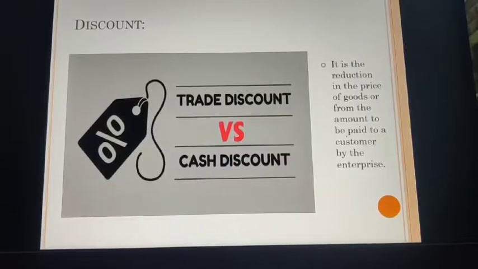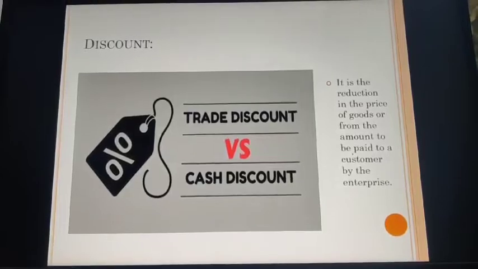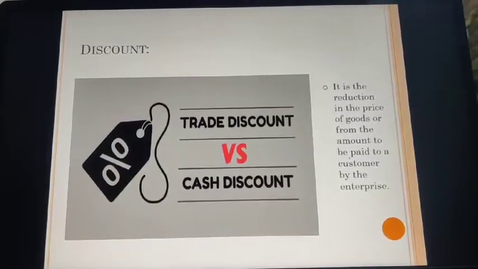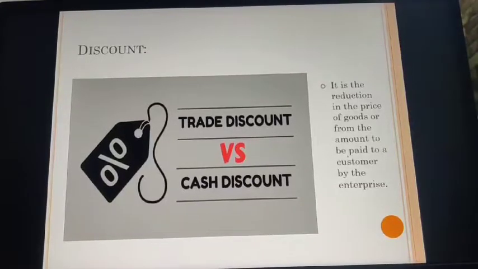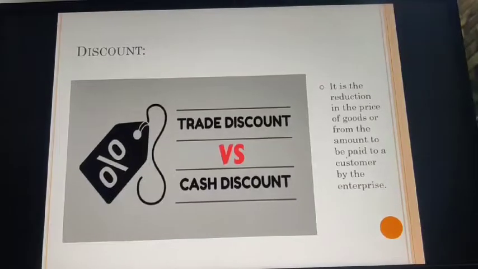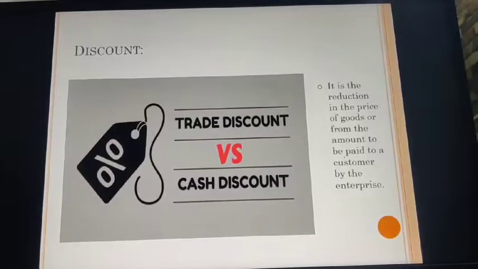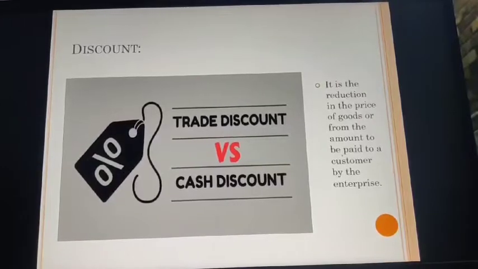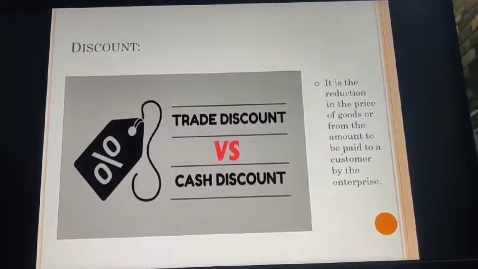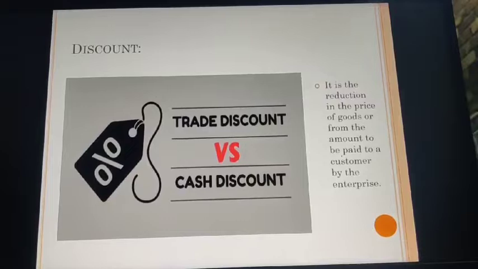Yesterday, we ended our discussion over proprietor. Now, today, in chapter number 2, basic accounting terms, we are going to discuss discount. What is discount? It is a reduction in the price of goods or from the amount to be paid to a customer by the enterprise. We all have come across this accountancy term, or rather, the word discount, normally used in layman's language.